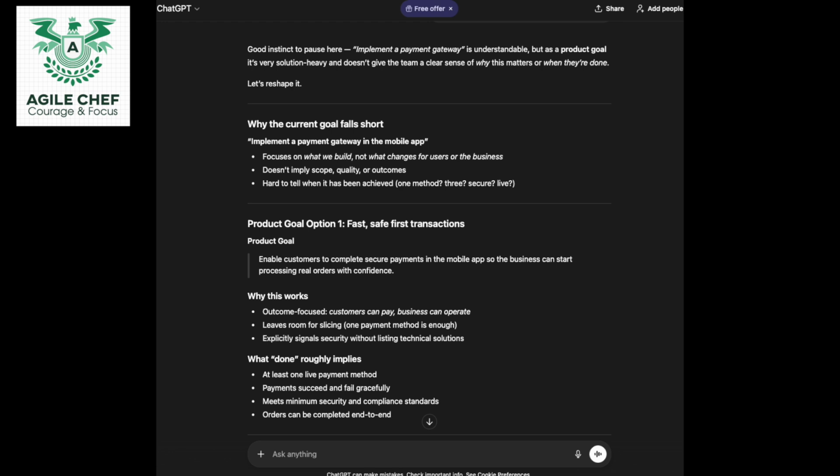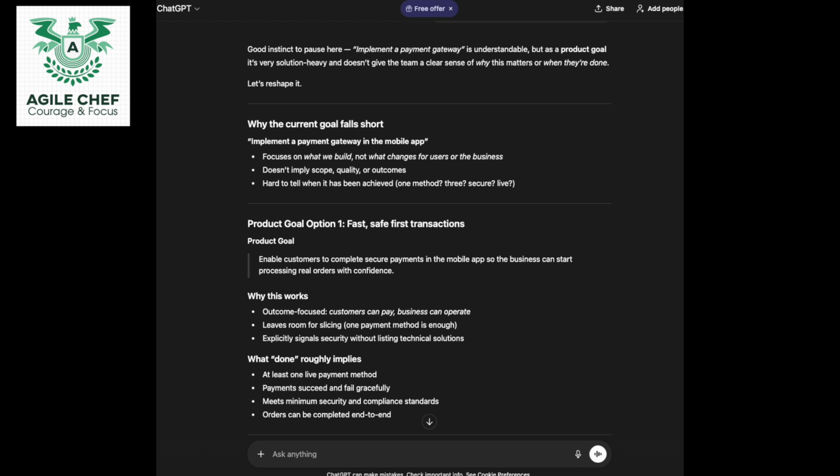Why the current goal falls short. Implementing a payment gateway in the mobile app focuses on what we build, not what changes for users or the business. It doesn't imply scope, quality, or outcomes. It is hard to tell when it has been achieved. Yeah, because I didn't specify a SMART goal.